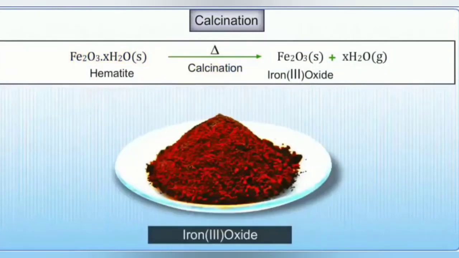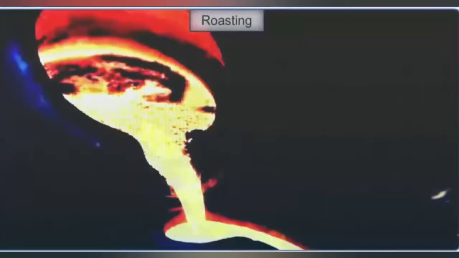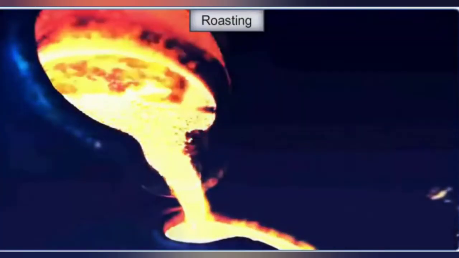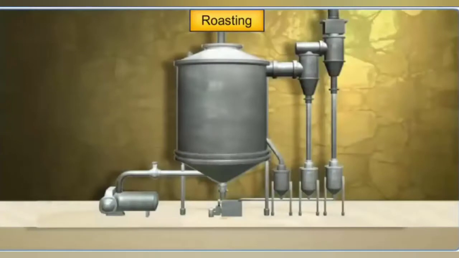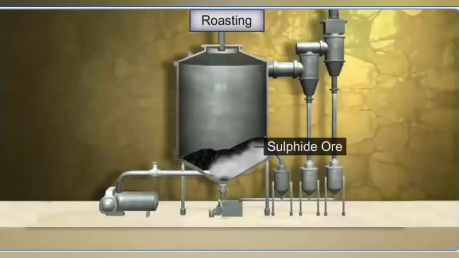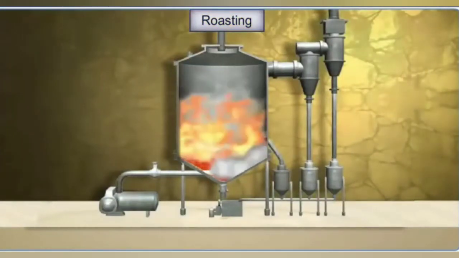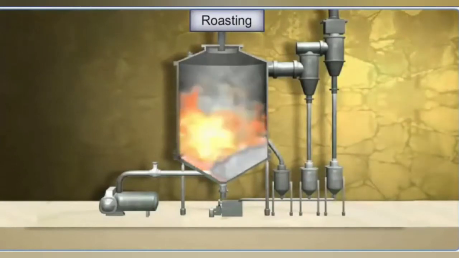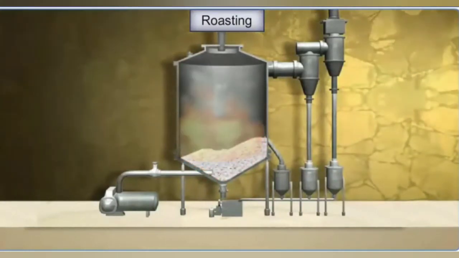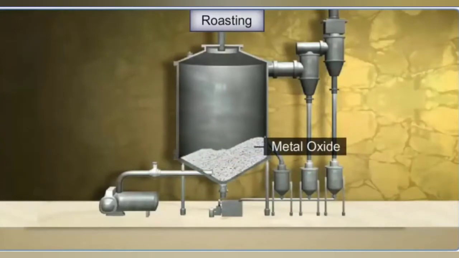The other method for converting an ore into its oxide is roasting. It is the process of heating an ore in a furnace with a regular supply of excess air at a temperature below its melting point. This process is commonly employed for sulfide ores.